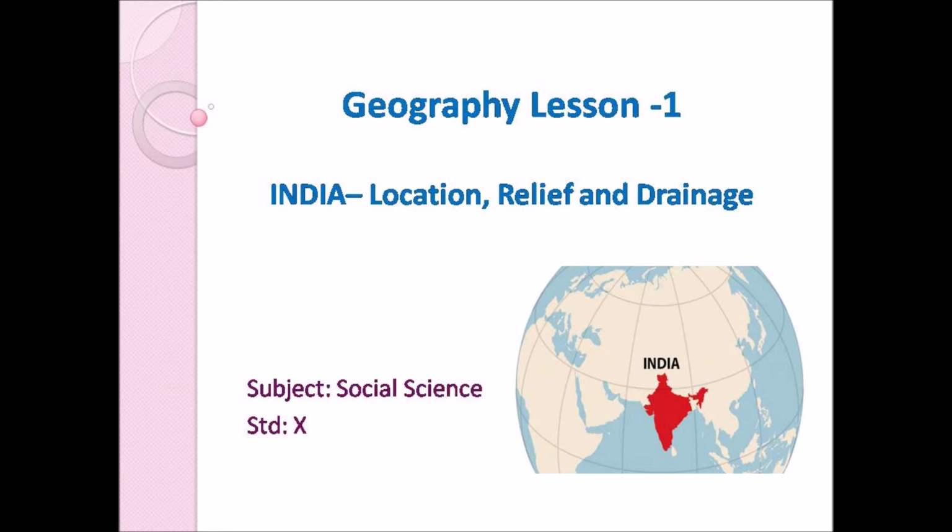The drainage system is also known as the river system. In India, the river system is mainly classified into two categories. They are the Himalayan rivers and peninsular rivers. And now let us move on to the lesson and study about this topic in more detail.